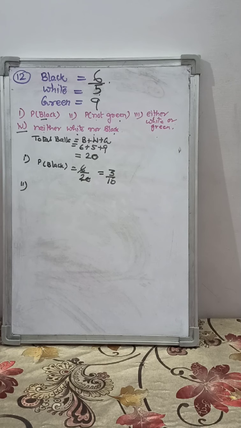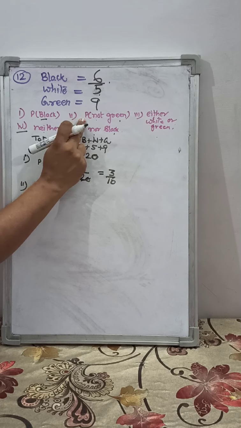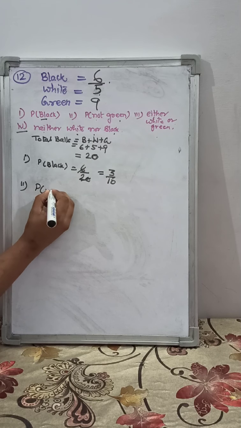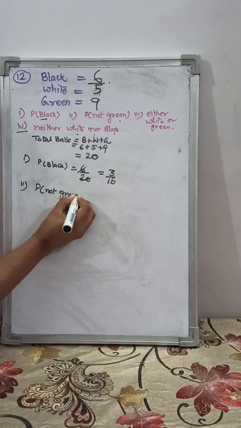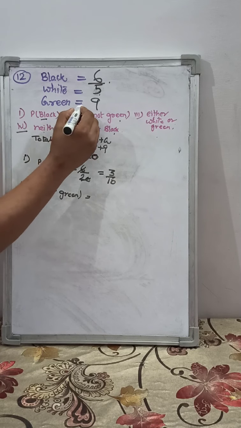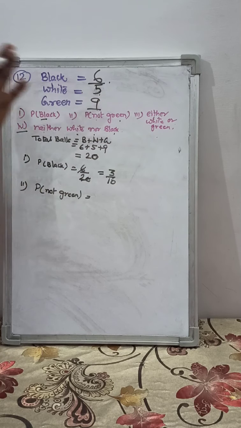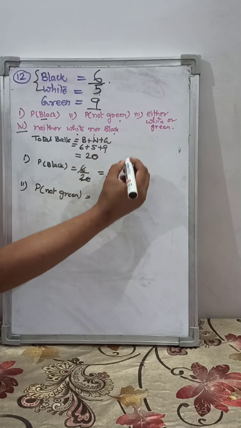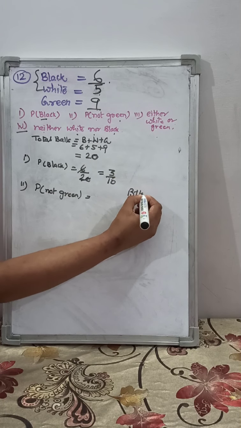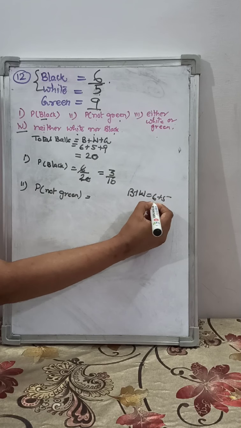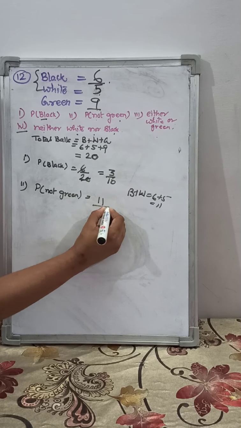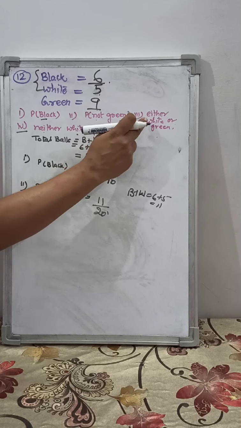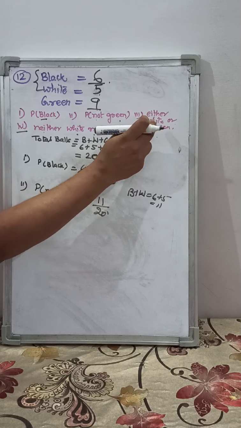Second part, the probability of getting a non-green ball. So the ball that comes out is not green. Green are 9, so you don't have to take the green now. You have to take only the other two, that is black plus white. 6 plus 5 is 11. So 11 upon 20. Third part, either white or green.